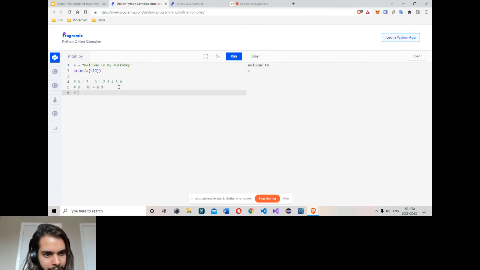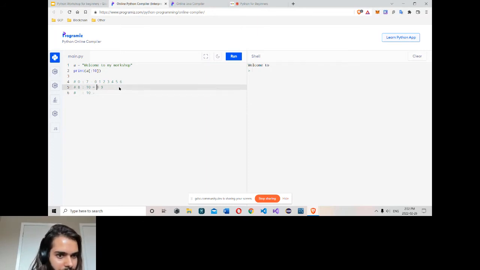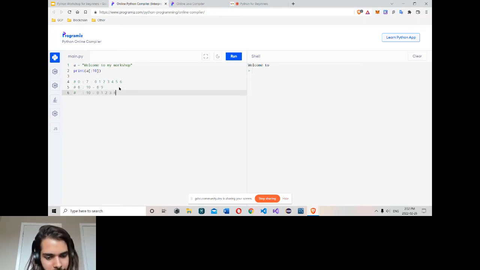If I add nothing here, then colon, like 10, it will go from the first element 0, 1, 2, 3, 4, 5, 6, 7, 8, and also 9.